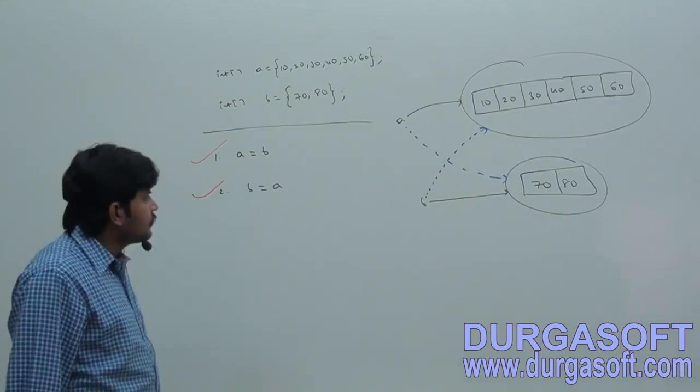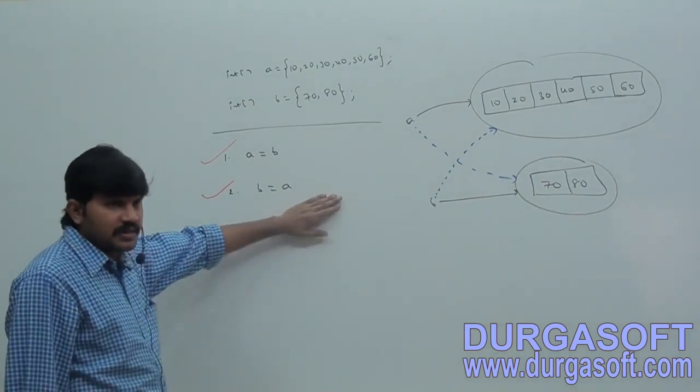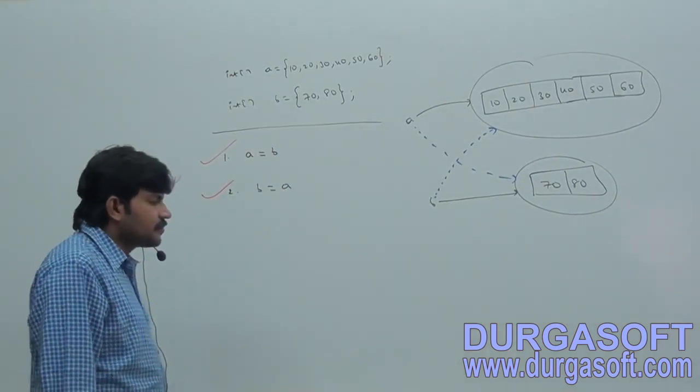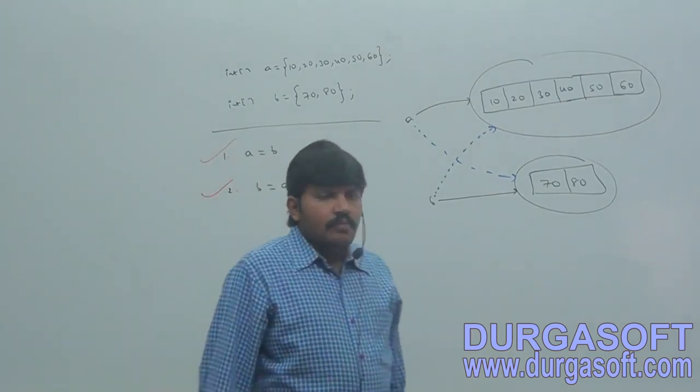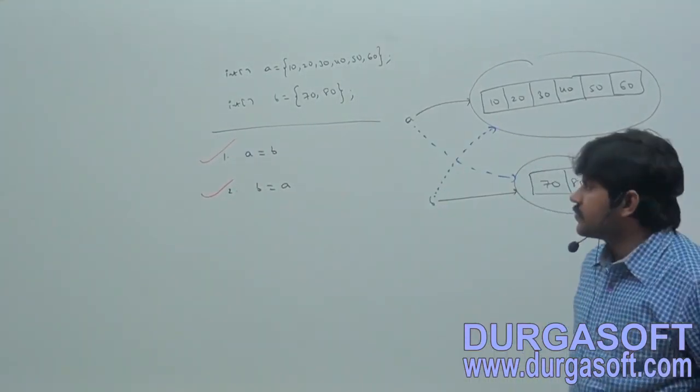Are you able to understand, right? Look at this. Take this example.